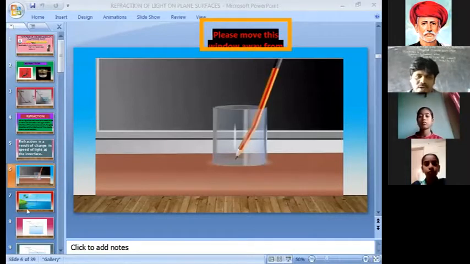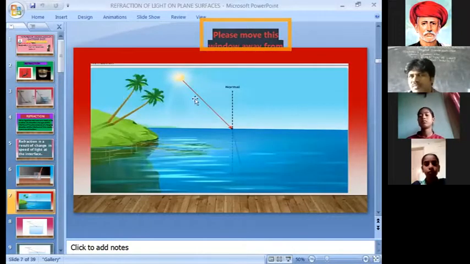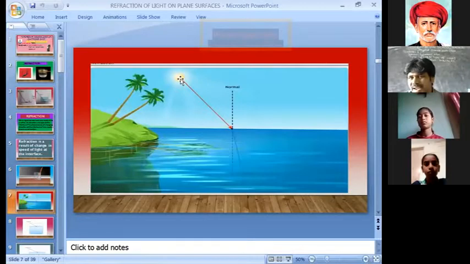Now if you observe this picture, when light falls on a surface, suppose I take the surface as water, the light is traveling from one medium to another medium.